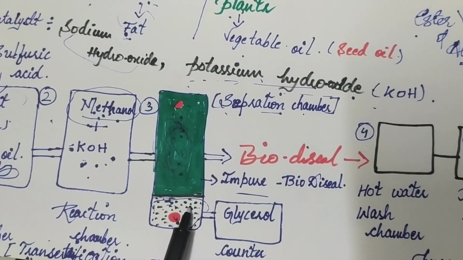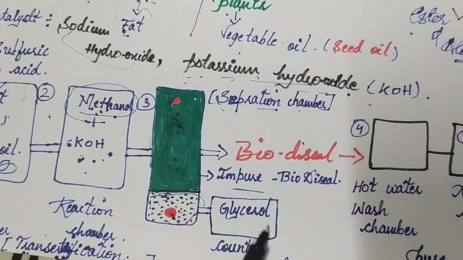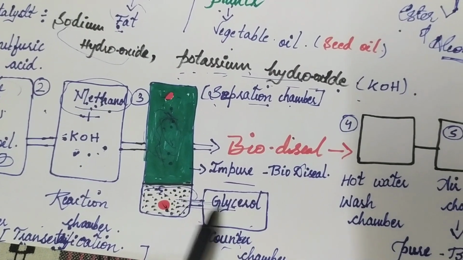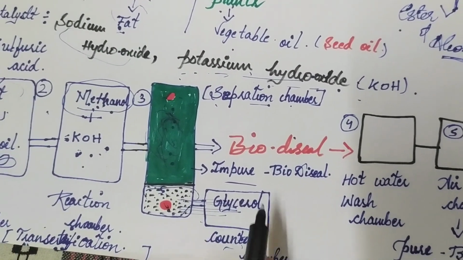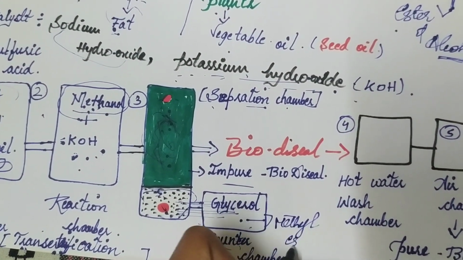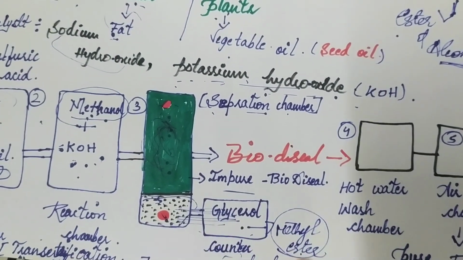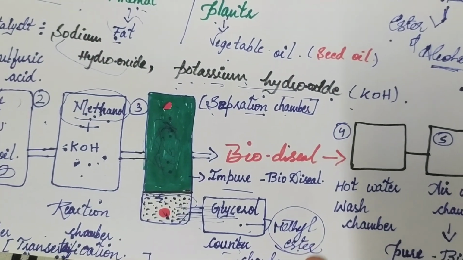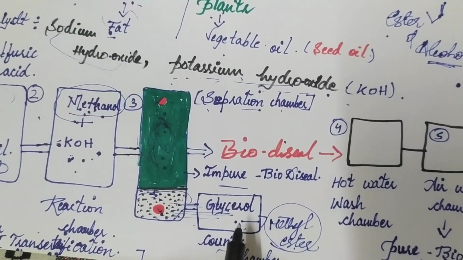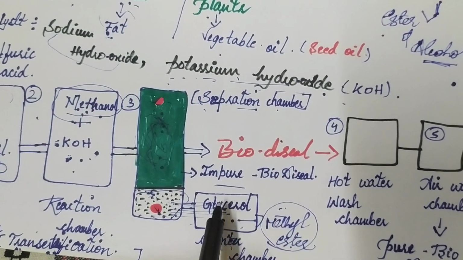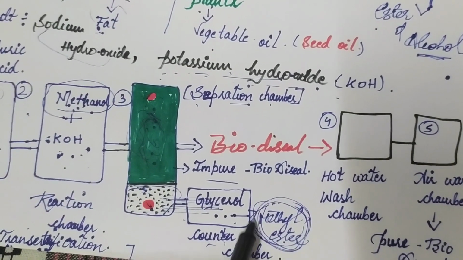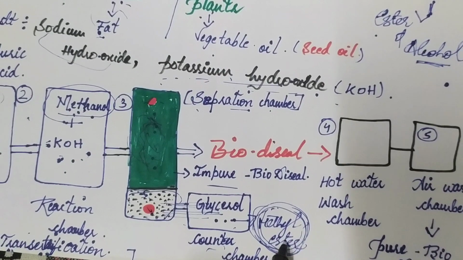This separation chamber is followed by another chamber known as the counter chamber. This counter chamber collects all the glycerol. In this glycerol we can find some methyl esters. After purification of this glycerol, the methyl esters can be found, and these methyl esters can be used in agriculture as fertilizers.